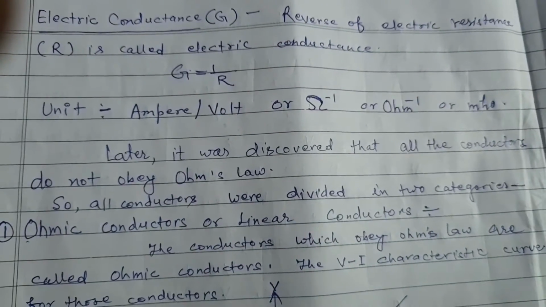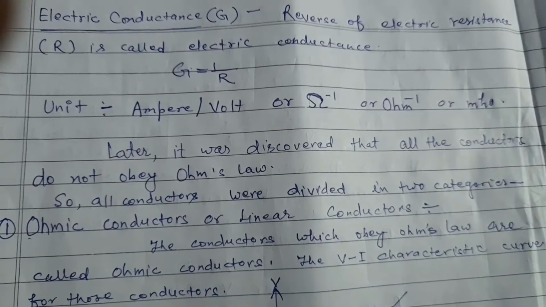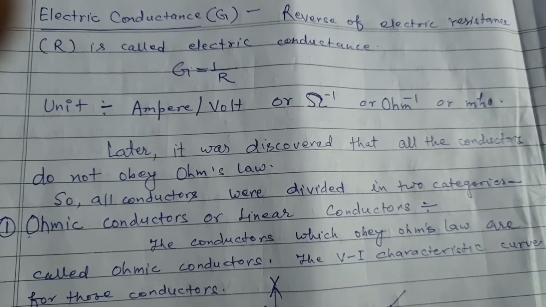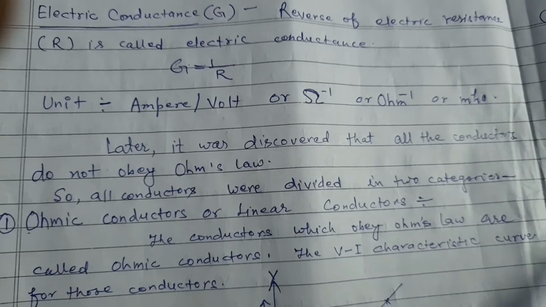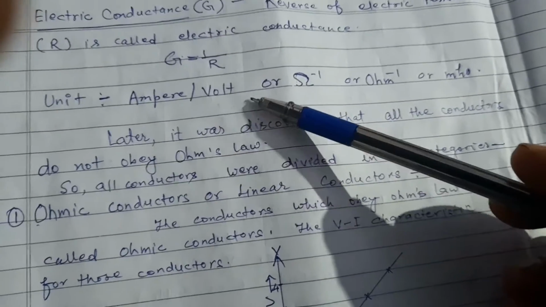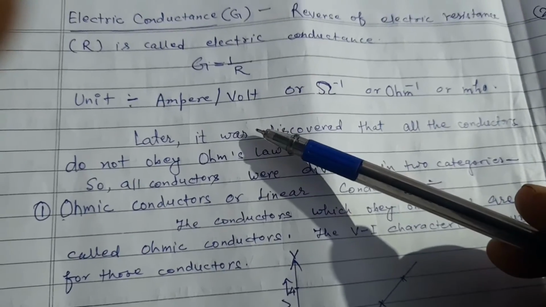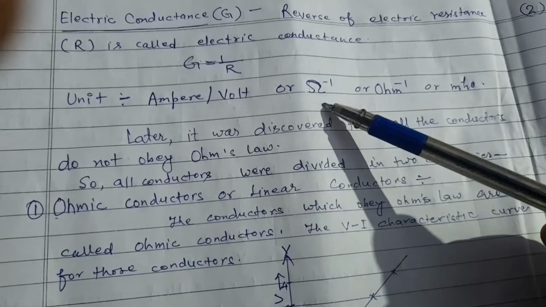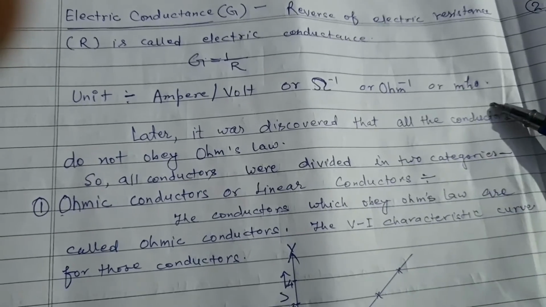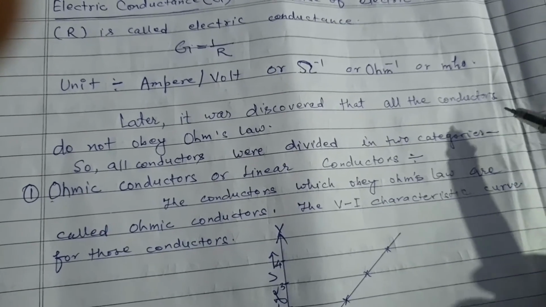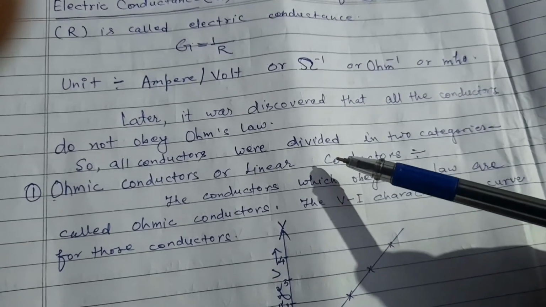The reverse of electric resistance R is called electric conductance, and it is written by capital G, and capital G is equal to 1 upon R. The unit of electric conductance is ampere per volt or ohm inverse or mho. Later, it was discovered that not all conductors obey Ohm's law.